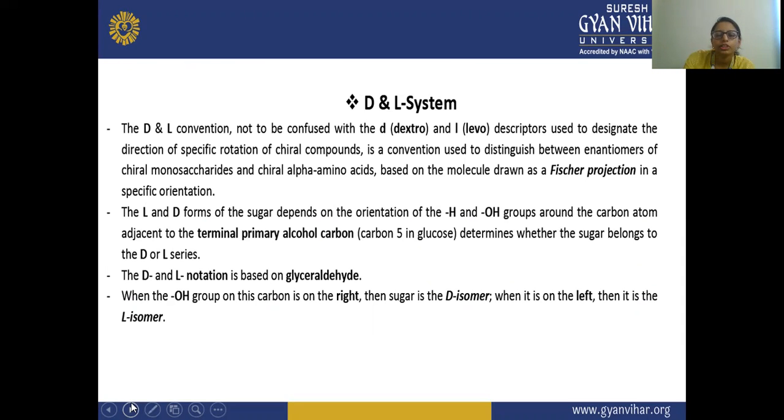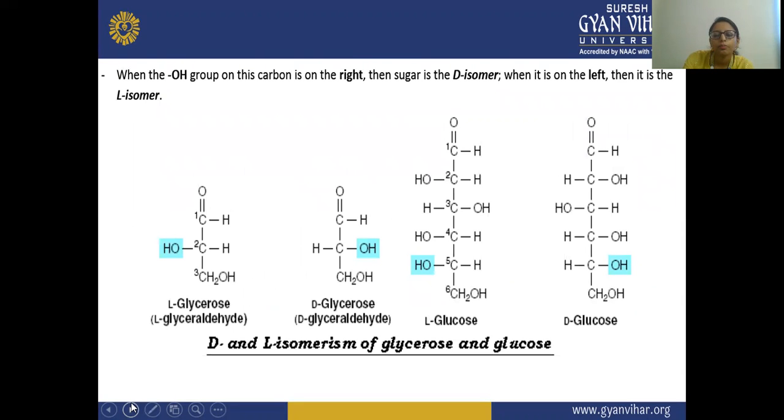So D and L notation is based on glyceraldehyde. Here we have taken the example of glyceraldehyde, or glucose. Here you can see this is given the L form, and this is the D form. So it is written that if the OH is on the right side, then the sugar is the D isomer, and if the OH is on the left side, then it is the L isomer.